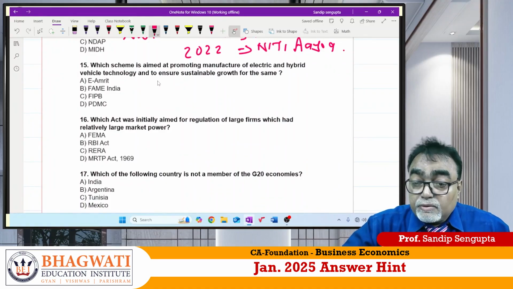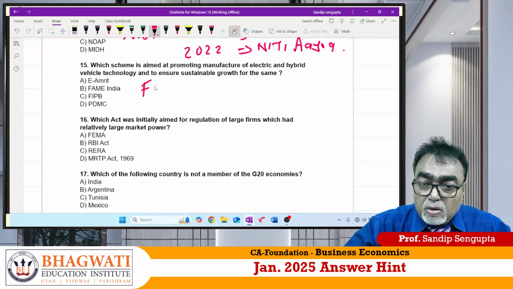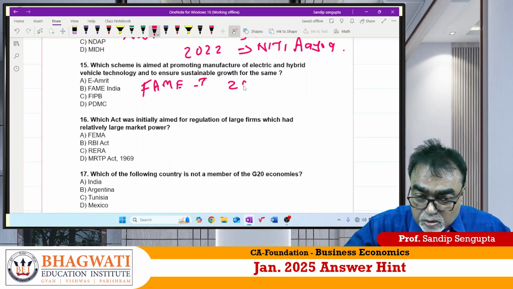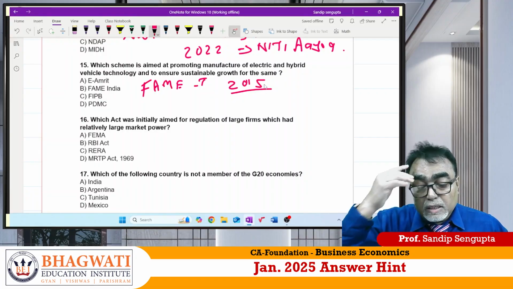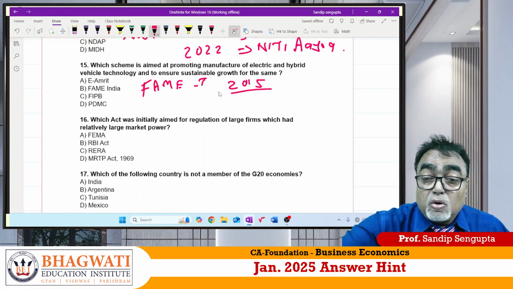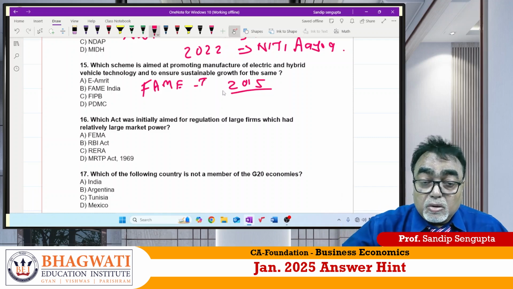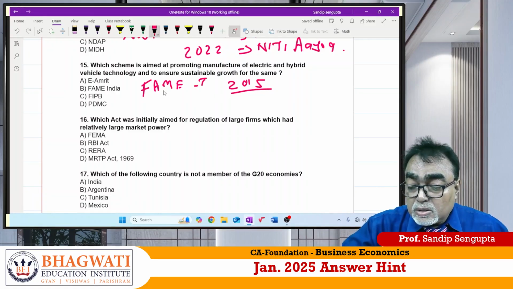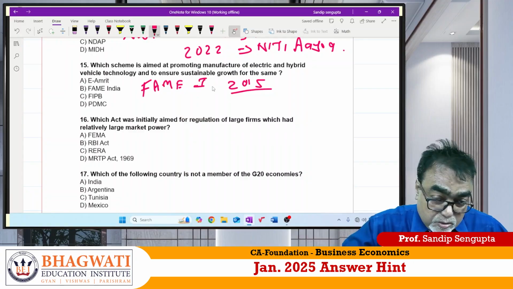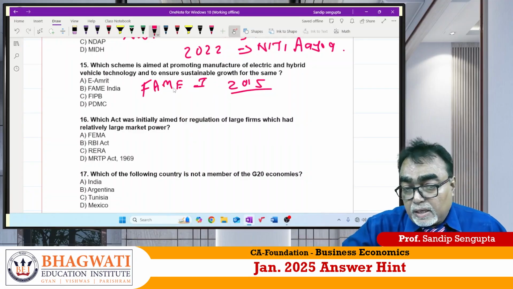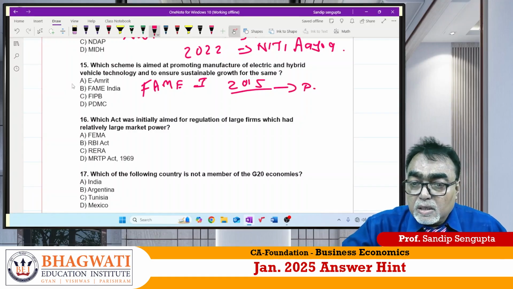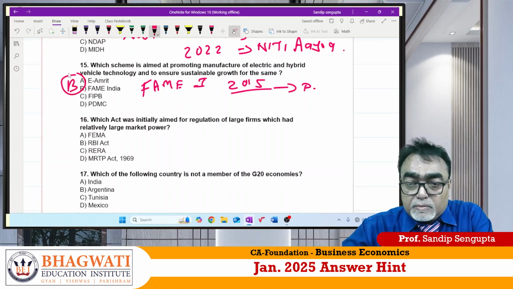15. 15 answer is B for Bangalore. That is FAME India. Sir, what is FAME India? It was started in 2015. What was their job? Their job is pollution control. They started it for pollution control, because only petrol and the like would be a problem for an economy. So that is why they started a new concept in 2015 known as FAME India, for electric or electronic car based mobility. It is mostly known as a pollution control measure. So 15 answer is B for Bangalore.